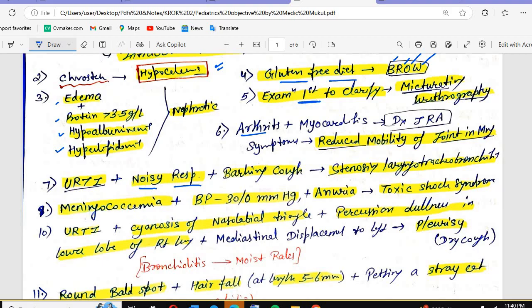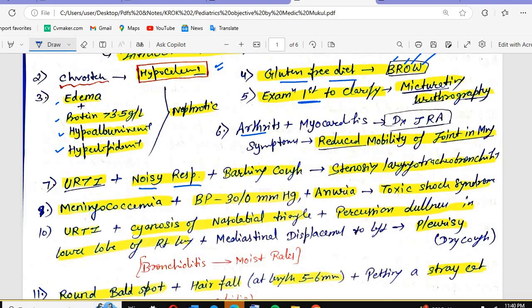And what other features you will see in this condition? Wheezing can be seen. There is a sound, stridor will be there. Okay.